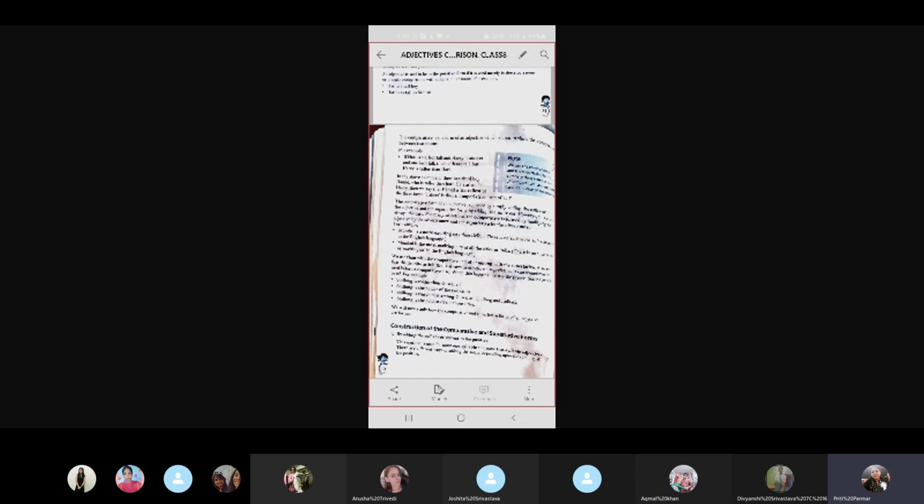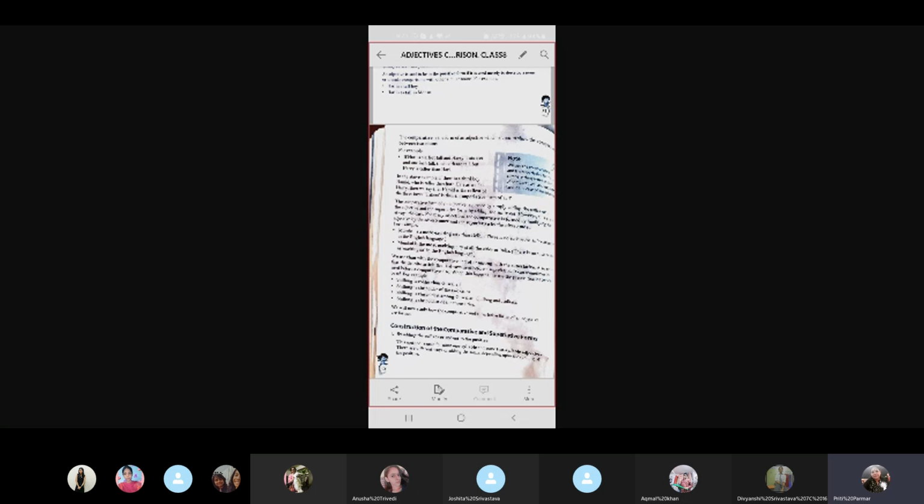And just as than is present in comparison, the is present in superlative. He's the tallest. Mumbai is the most exciting. So the presence of the is also indicative that it is in the superlative degree.